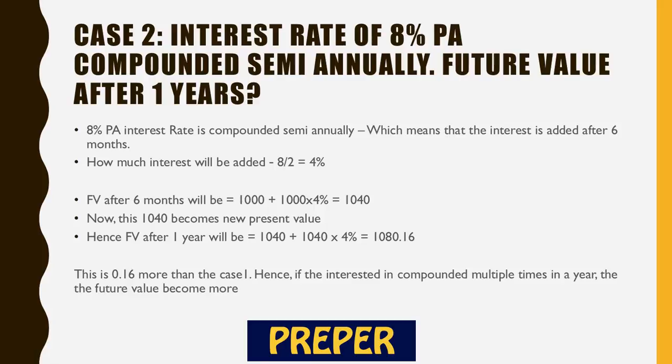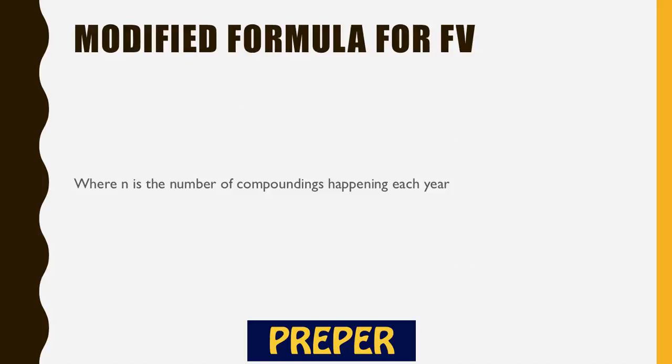Hence, if interest is compounded multiple times in a year, the future value becomes more. So can you see the power of compounding? If the number of periods of compounding increases, the final future value also increases. So that's the power of compounding.